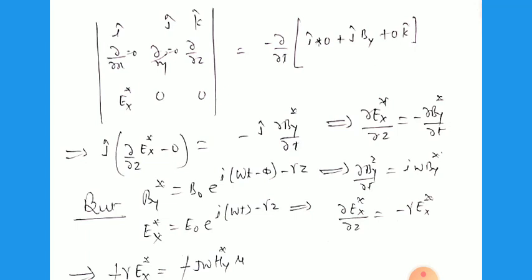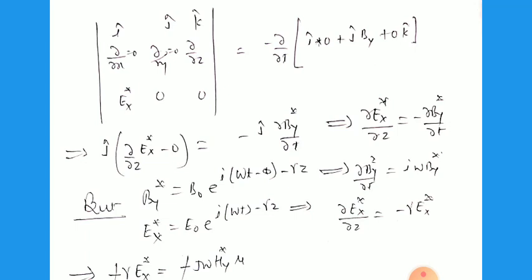So we can say del Ex star by del z equal to minus del By star by del t, and as earlier we have written, By star equal to B0 e raised to power iota omega t minus phi minus gamma z.